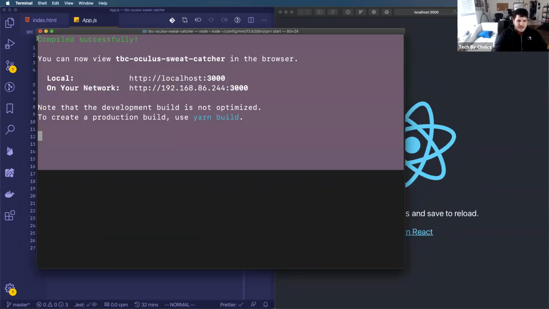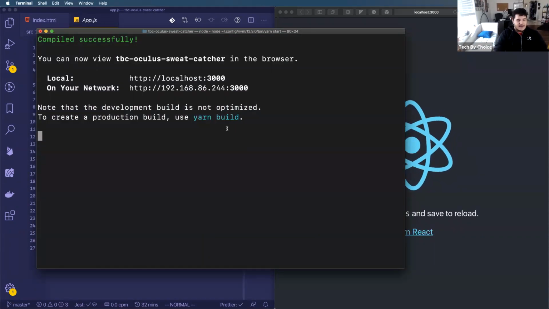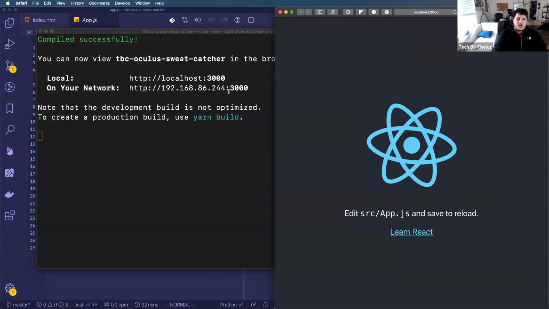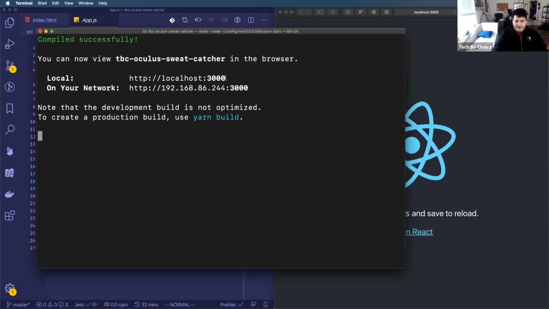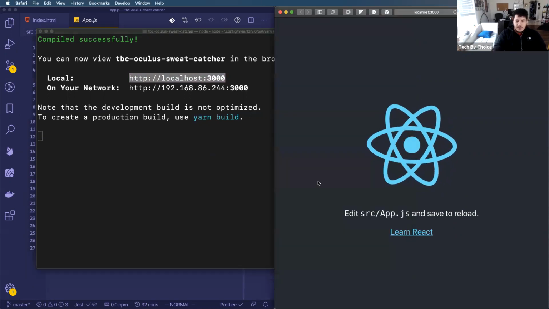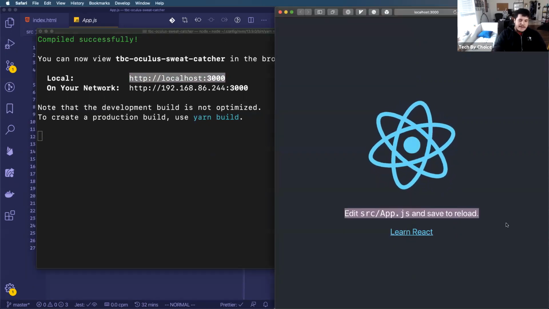You should have gotten a message saying "compiled successfully." And if it didn't open automatically, in your favorite browser, Safari or Chrome, go to http://localhost:3000, which will pull up this little page.